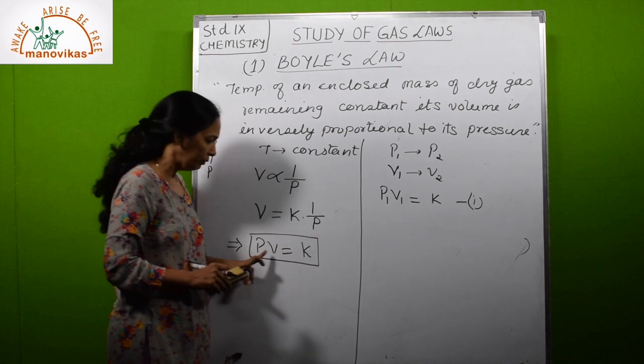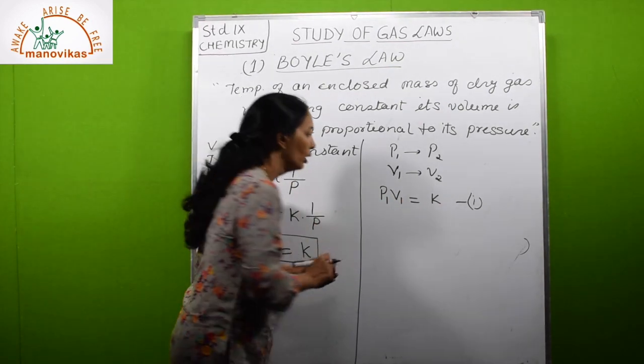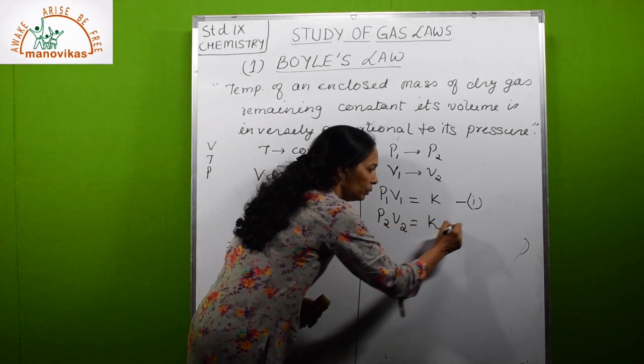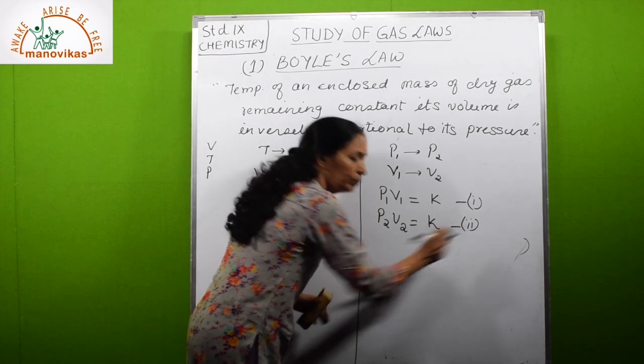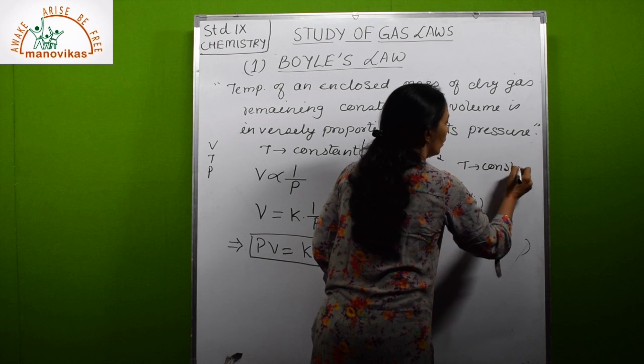Similarly, P2 V2 is equal to K, equation 2. The condition is that temperature remains constant.